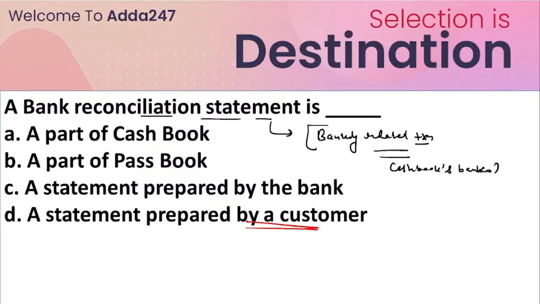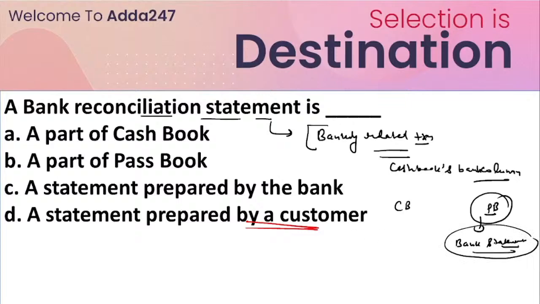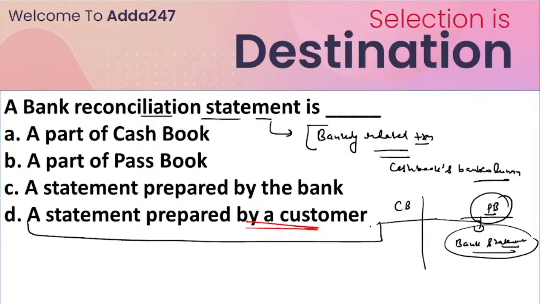This is very important to understand, because whenever we solve questions related to bank reconciliation statements, we get a cash book balance and a passbook balance, and this passbook balance is also understood as a bank statement. Why do we reconcile? Because whatever mismatch happens between the cash book and passbook balance, we have to recognize it. That is the basic purpose of the bank reconciliation statement, and the most important thing is that it is prepared by the customer.